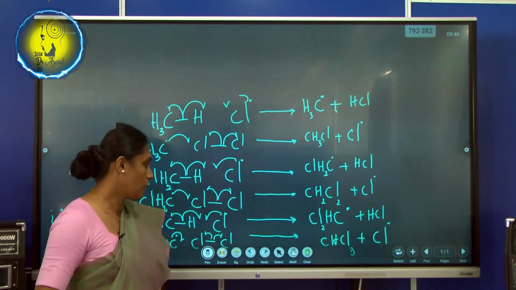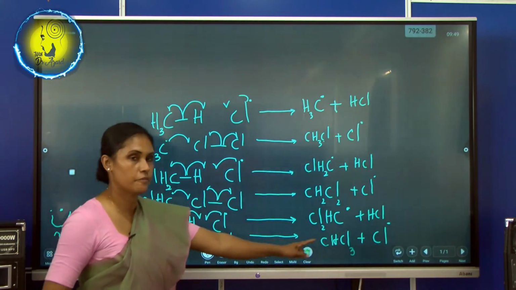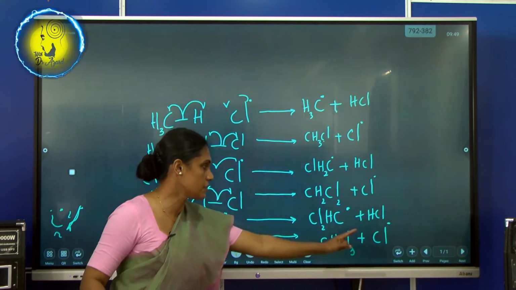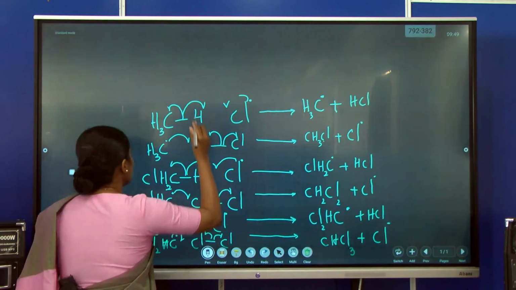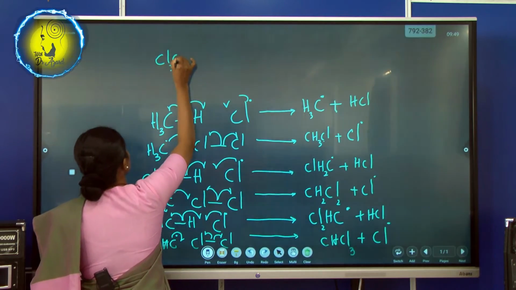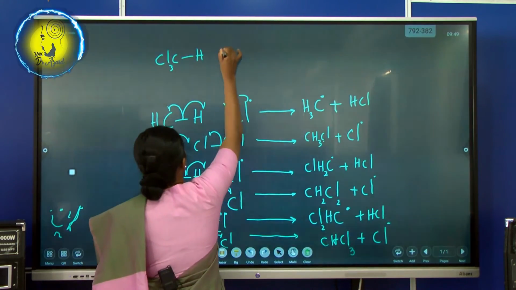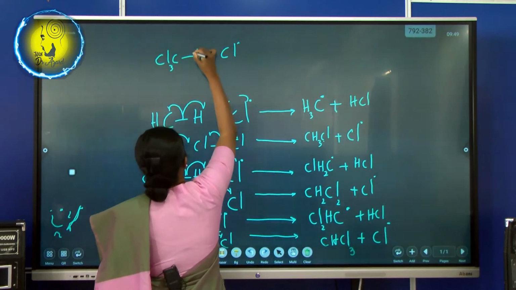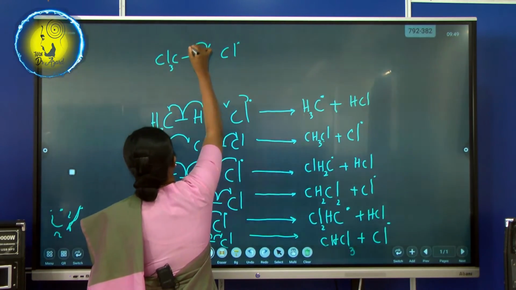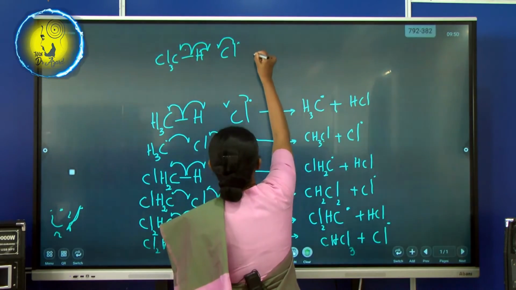Right. Okay, right. Now we have stopped at this step. Now we are going to start from that. Now we have these two in our hand. Let's write CCl3, CH with free radical. Bond cleavage takes place. So this is the result.